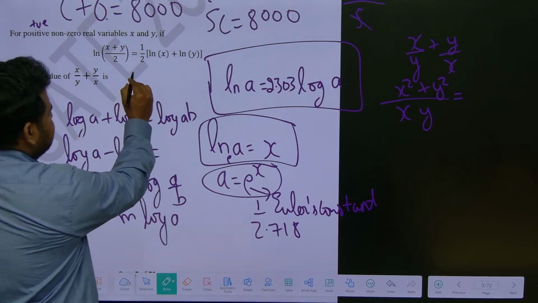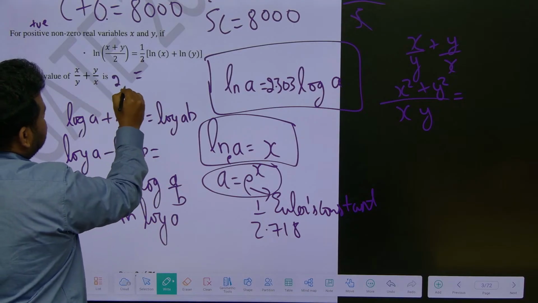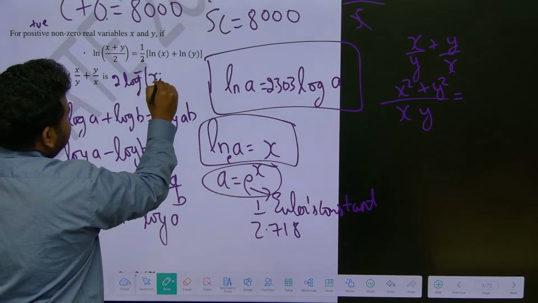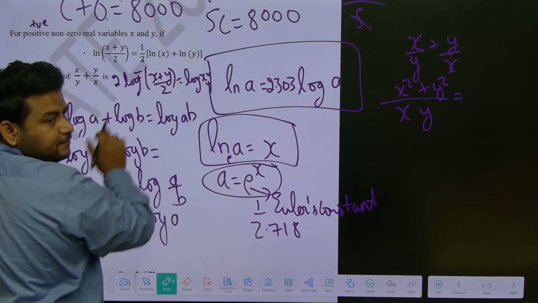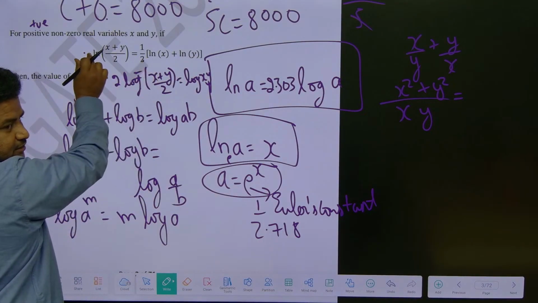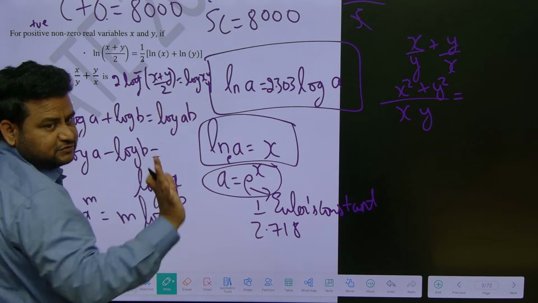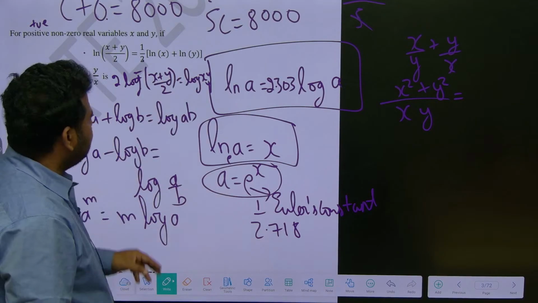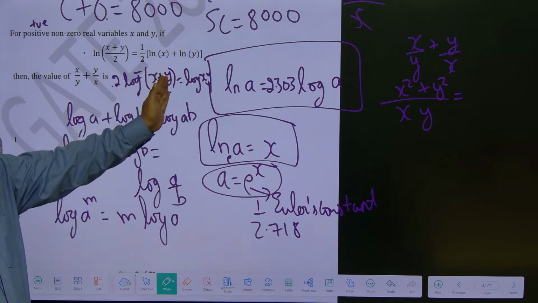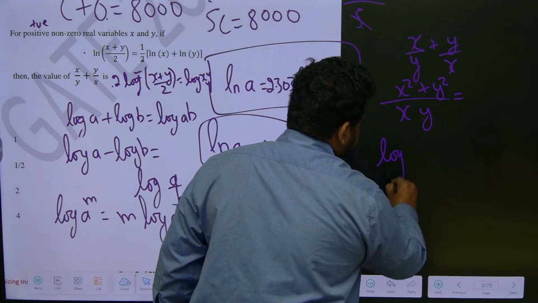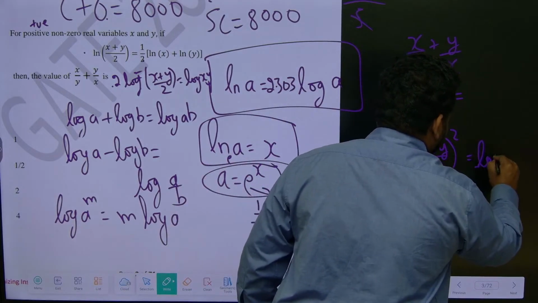Here only I will write it. This 2 I can send here. So this will become 2 times log of (x plus y) by 2 equals log of xy, because log a plus log b is log of ab. Now this 2 I can send inside, just like the m I sent inside earlier. So I will have log of ((x plus y) by 2) whole square is equal to log of xy.